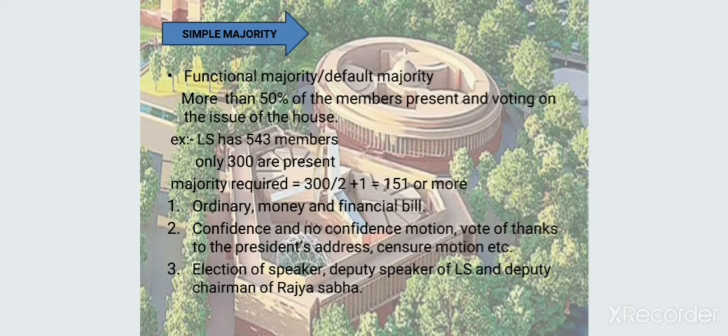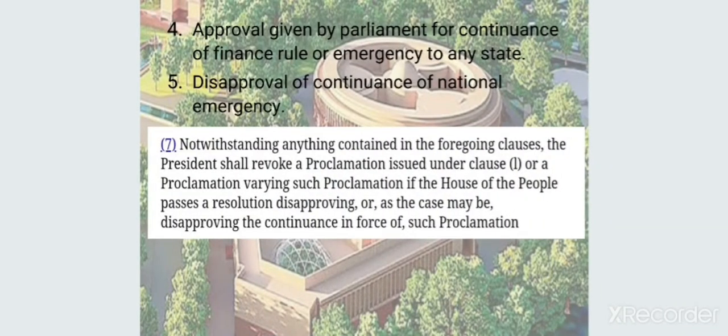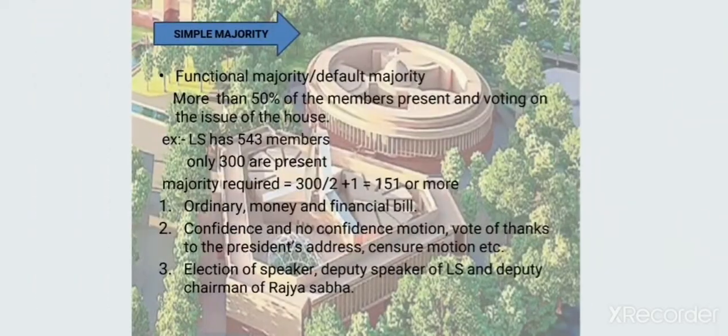Here it is necessary to understand why it is also called a default majority. It is called a default majority because whenever our Constitution does not mention the majority requirement, then the simple majority comes into the picture. Look at Article 352 clause 7. Look at the third line. If the House of the People passes a resolution disapproving, here the majority requirement is not mentioned. Hence the simple majority comes into the picture.